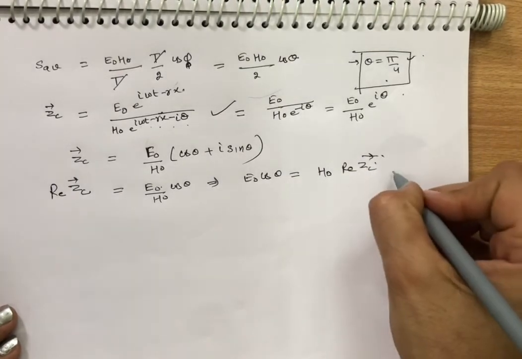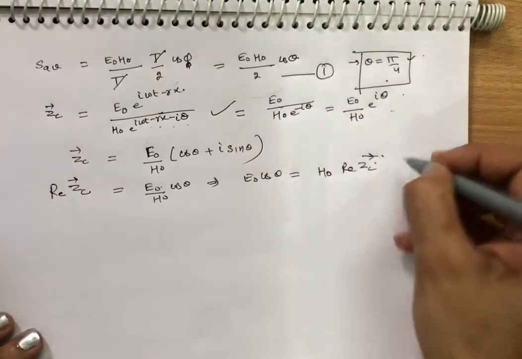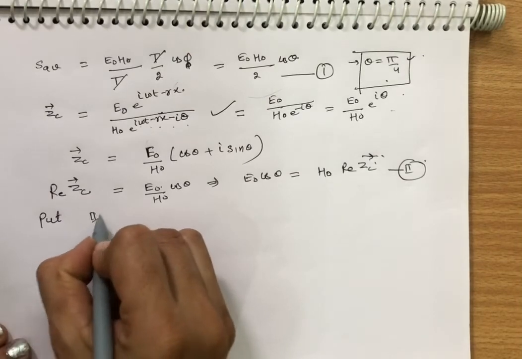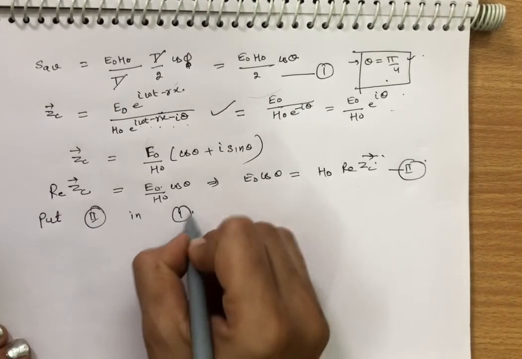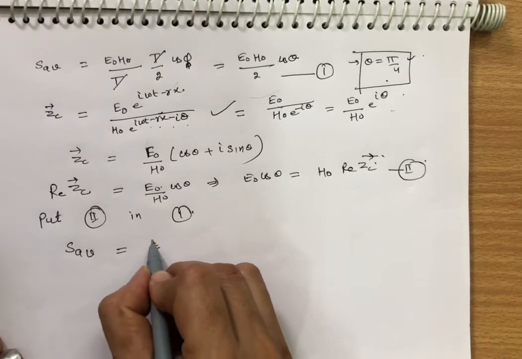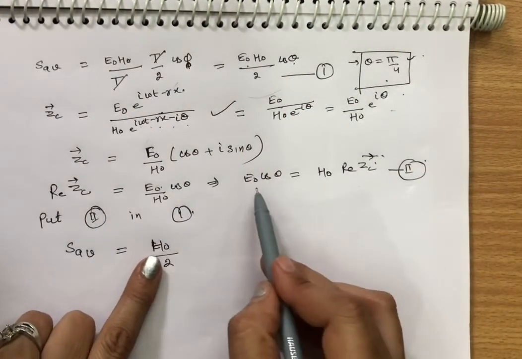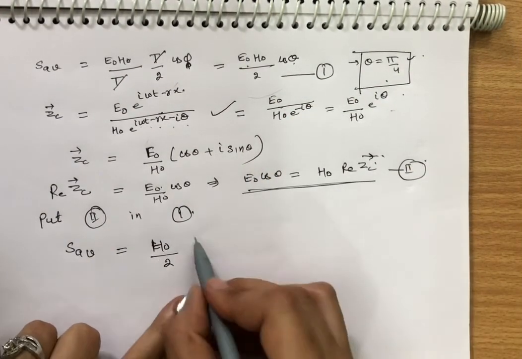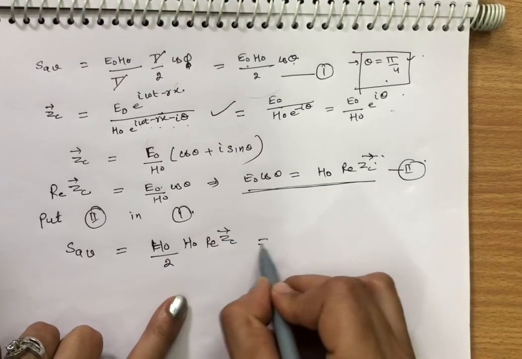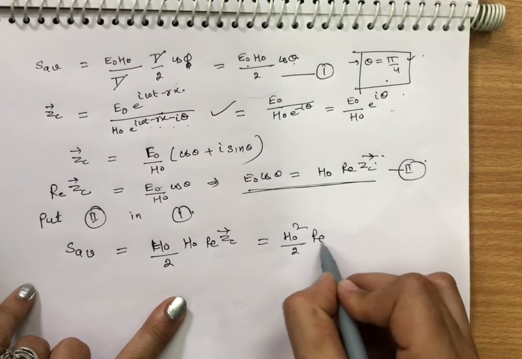So put this value in this equation. Take this equation as the first equation and this as the second equation. So put second in first. When you put second in first, you get S average equal to H naught by 2 into E naught cos theta, which is equal to H naught into the real part of the characteristic impedance, or H naught square by 2 into the real part of ZC.